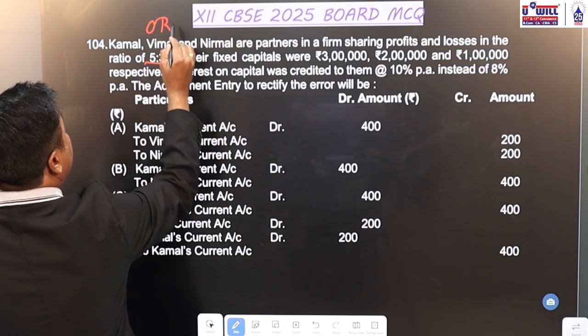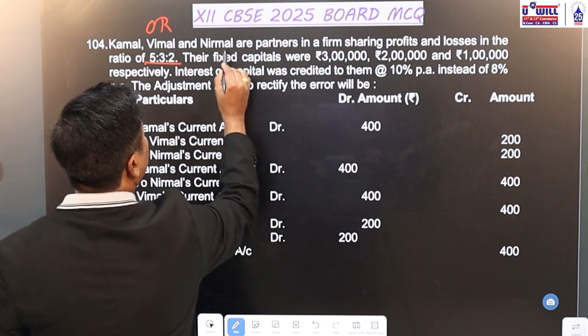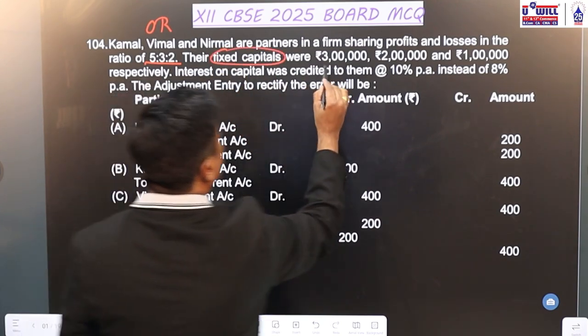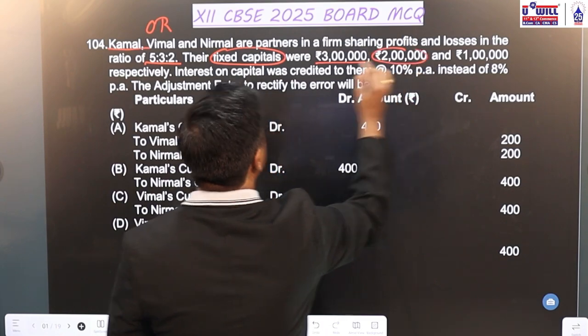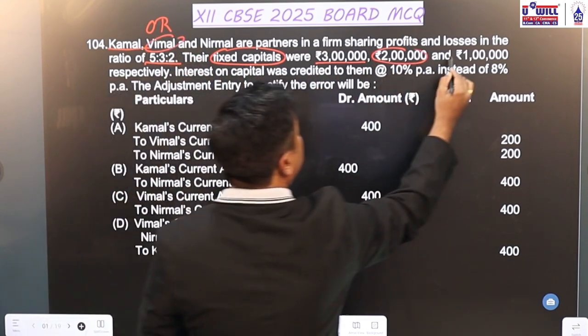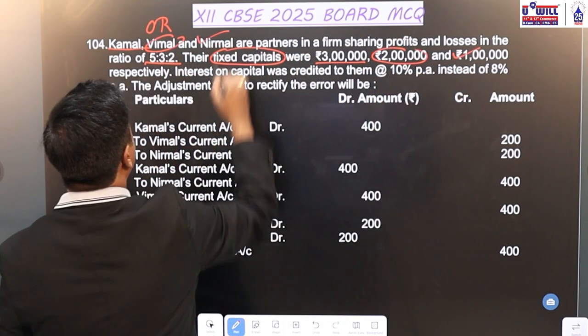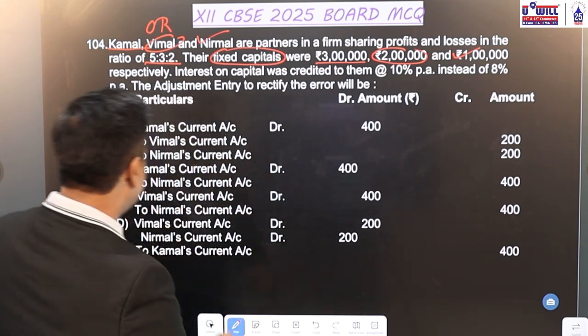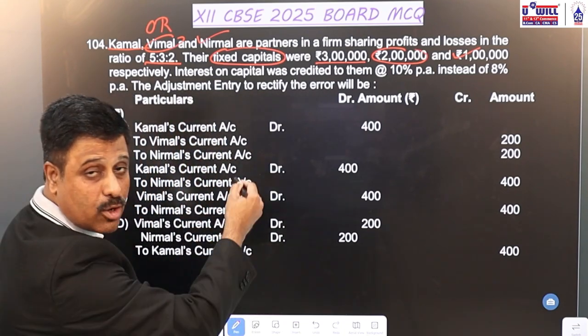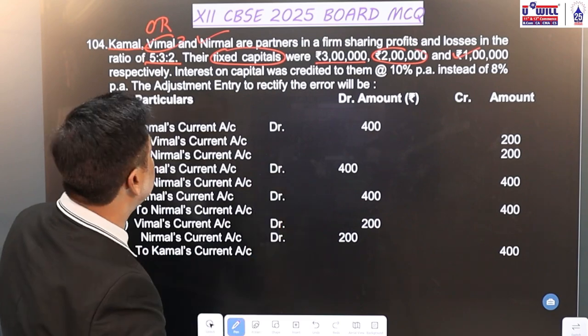That is the old ratio. Their fixed capitals were rupees 3 lakh of Kamal, 2 lakh of Vimal, and 1 lakh of Nirmal respectively. Their fixed capital, so the effect will go in the current account, as you can see even in the options, current account is mentioned.